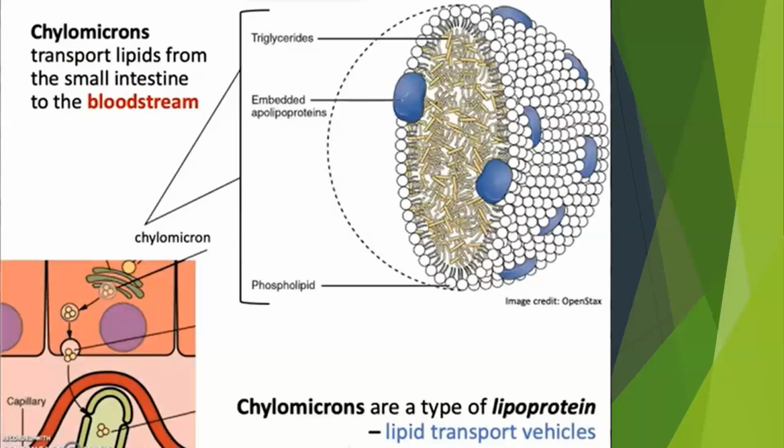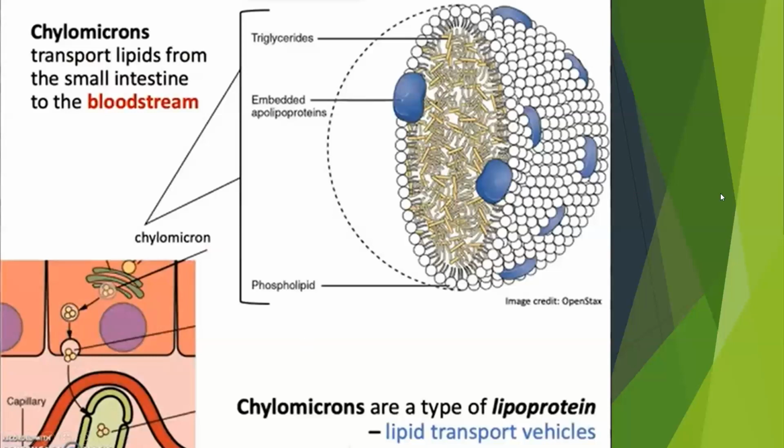And this HDL transports the remaining cholesterol back to our liver to be resynthesized for use again, and the other will go to waste, and the other will be used by our body. So that is the digestion of fats, or lipolysis, and the absorption of the lipids.